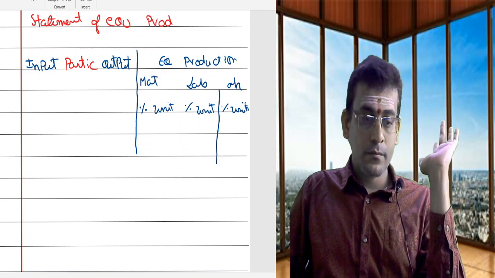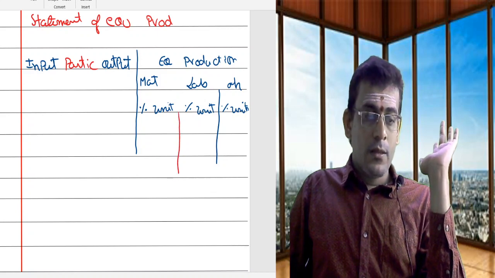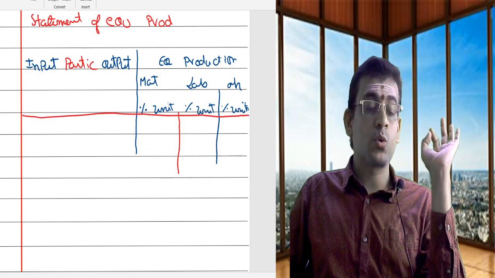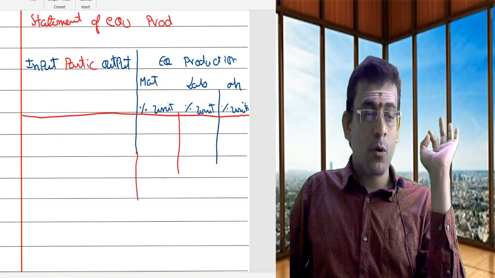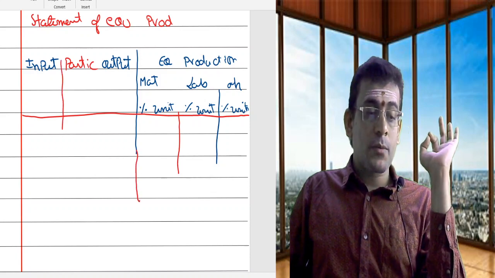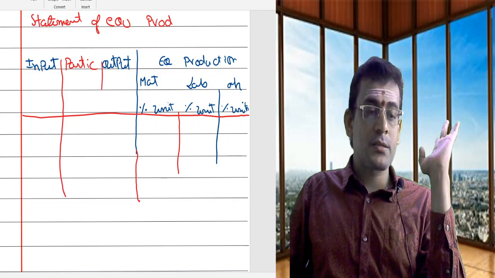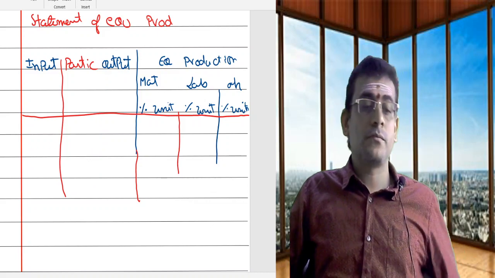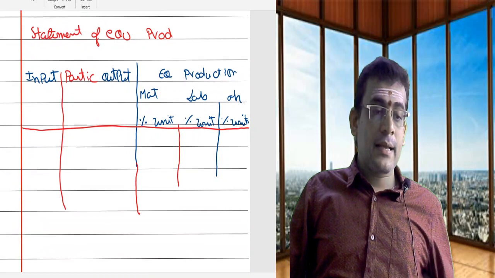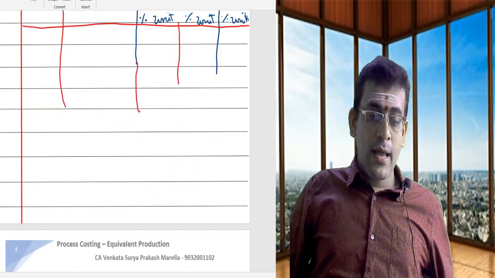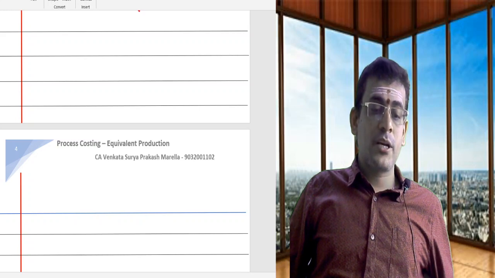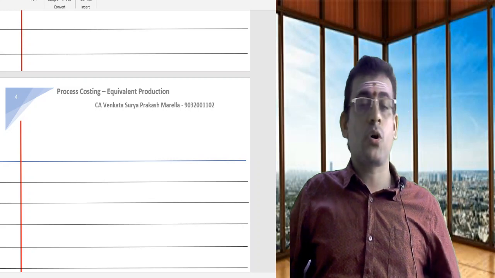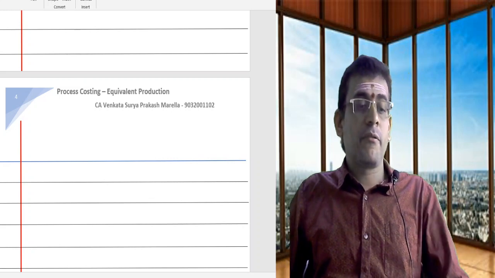Now, the proforma is the same whether you do the problem in LIFO method, FIFO method, or average method. So the proforma remains the same. This is nothing but the proforma which you are supposed to consider for your equivalent production. Let me take an example here. Then again we'll draw the statement of equivalent production in FIFO method as well as the average cost method. This example we'll do in both the methods.